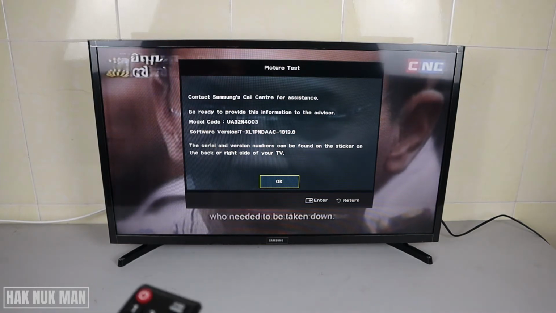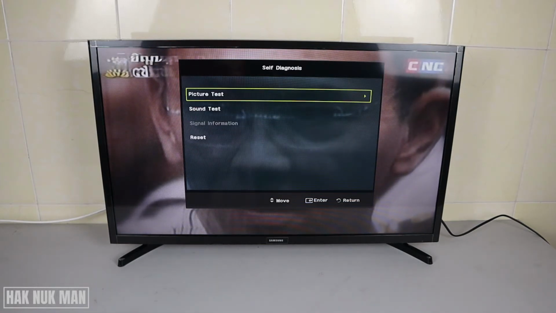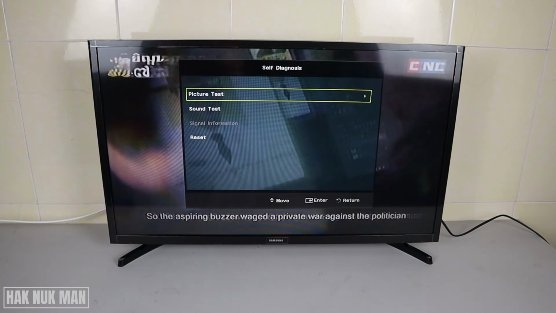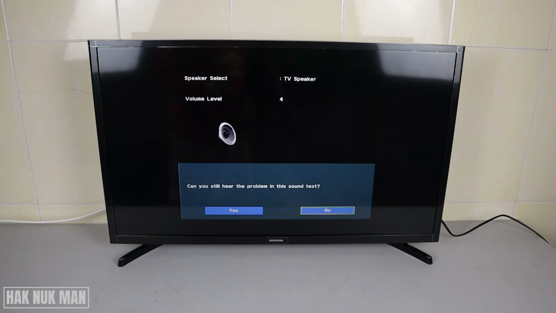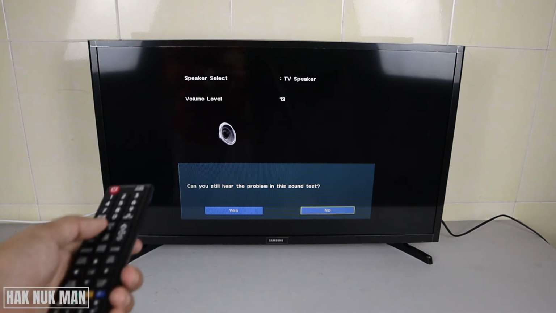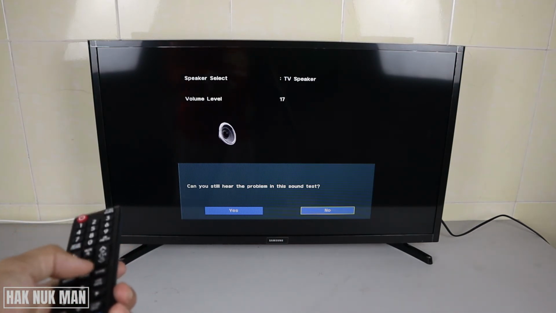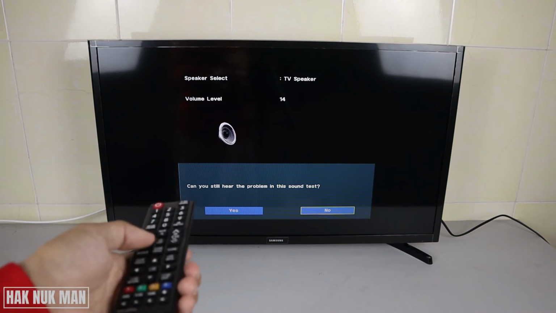Okay, now it's time for the sound test. When you select the sound test, there will be sound coming from the TV. It's just a testing sound to check whether it is okay or not. You can turn the volume up or turn the volume down.